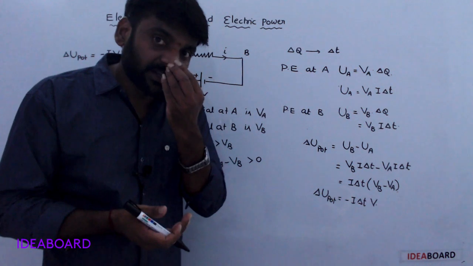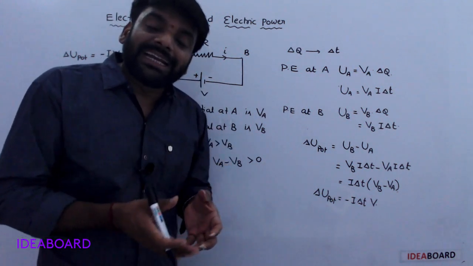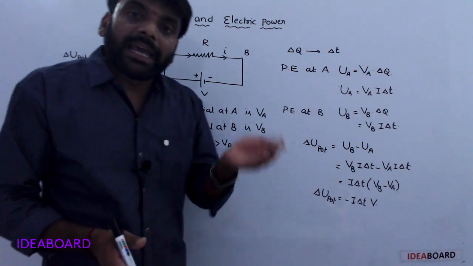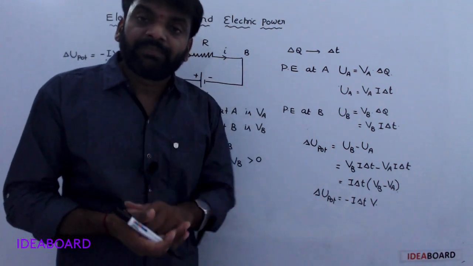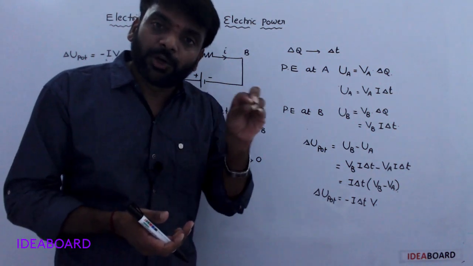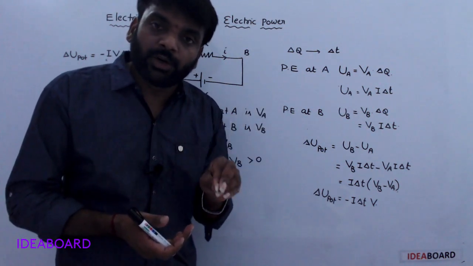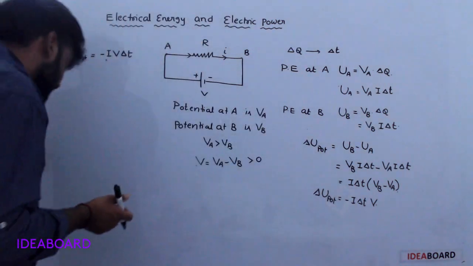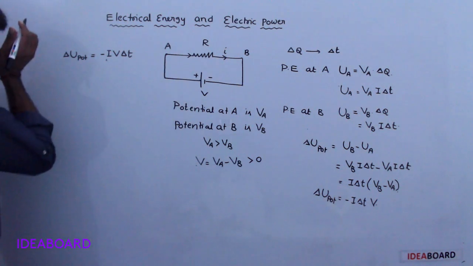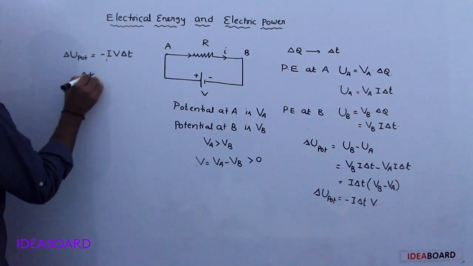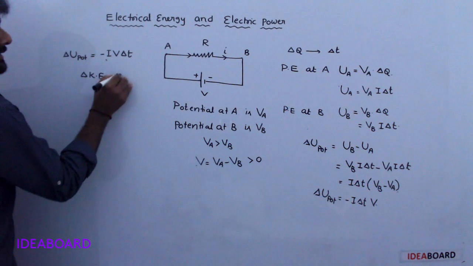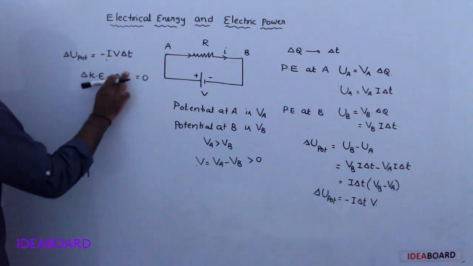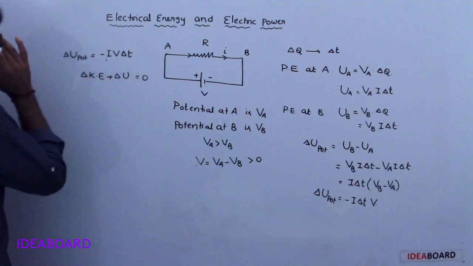So kinetic energy also changes. From the law of conservation of energy, change in kinetic energy plus change in potential energy equals 0.